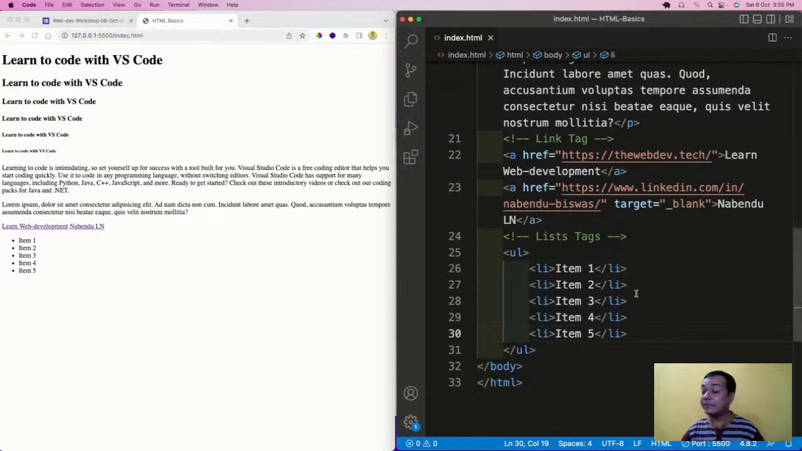List tags. li means list item. This is shown with dots, dot dot dot dot dot. This is how it is shown, like dot dot dot dot. Then